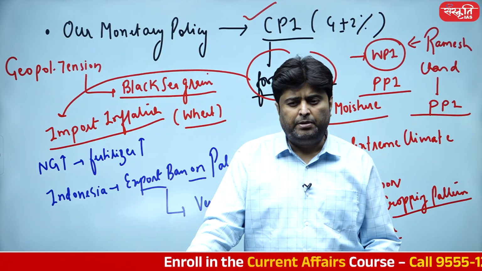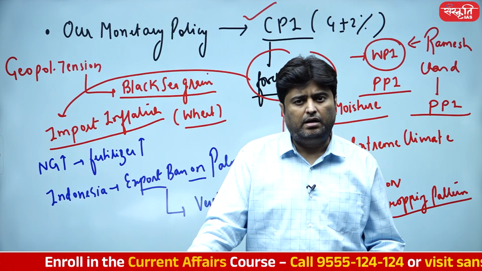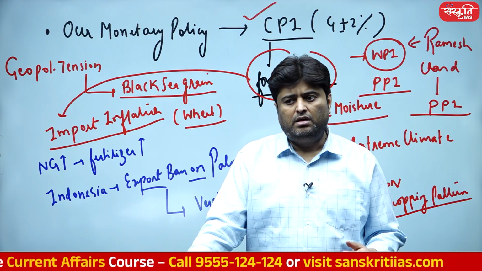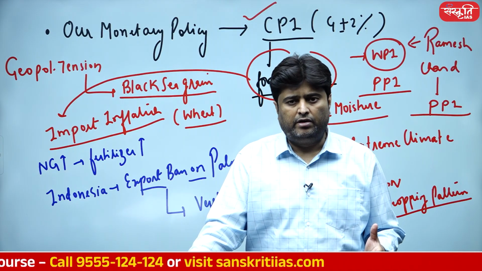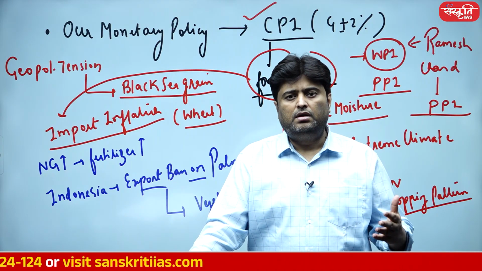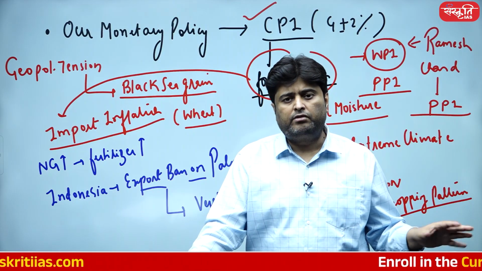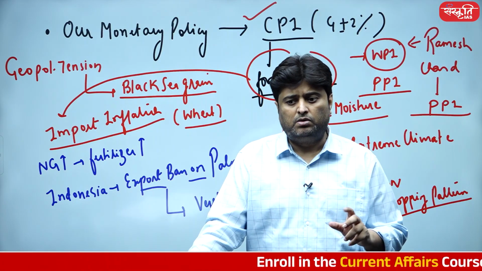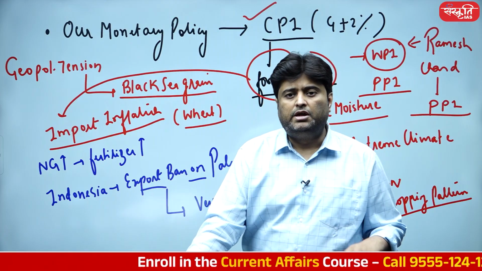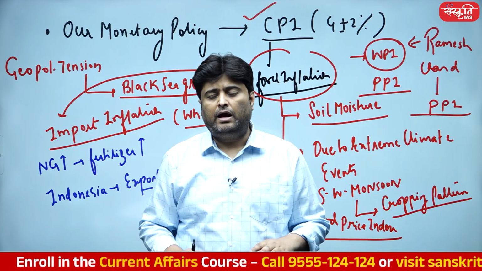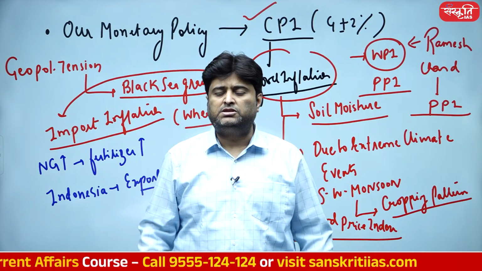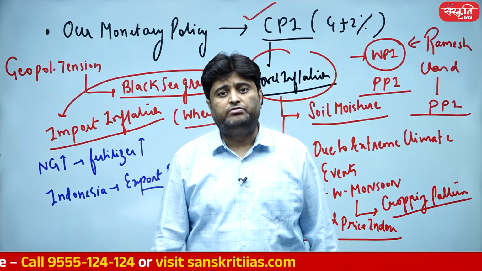If I'm not wrong, MP is the number one state in tomato production. I guess I am right over here. So tomato, onion from Maharashtra, and potato I guess is Uttar Pradesh. These three states are the topmost producers and they produce in bumper capacity. But our net consumption is very, very high.